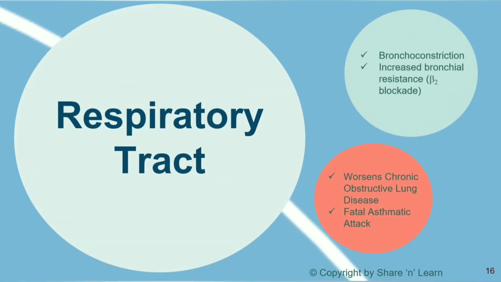As we learned in the last video, beta 2 receptors are predominantly present on the lungs, where they cause bronchodilation. Now, when these receptors are blocked, there will be bronchoconstriction and bronchial resistance will be increased. This can worsen chronic obstructive lung disease and there can be a fatal attack of asthma.